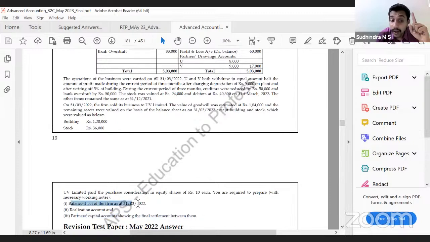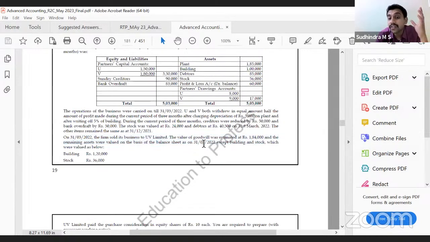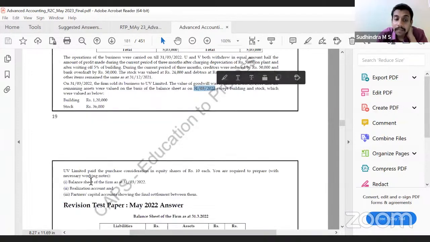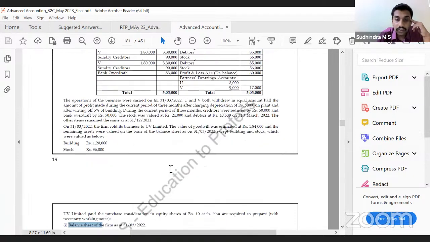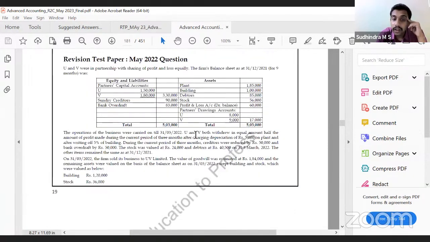Now, preparation of the balance sheet becomes important because to calculate purchase consideration, you want asset values as on 31st March 2022. Right? The balance sheet is also a requirement, and that helps us in the further solutions. Now, what have they told? They both withdrew an equal amount, half the amount of profit made during the current 3-month period. If you remember, one of the problems we had solved had the same thing.